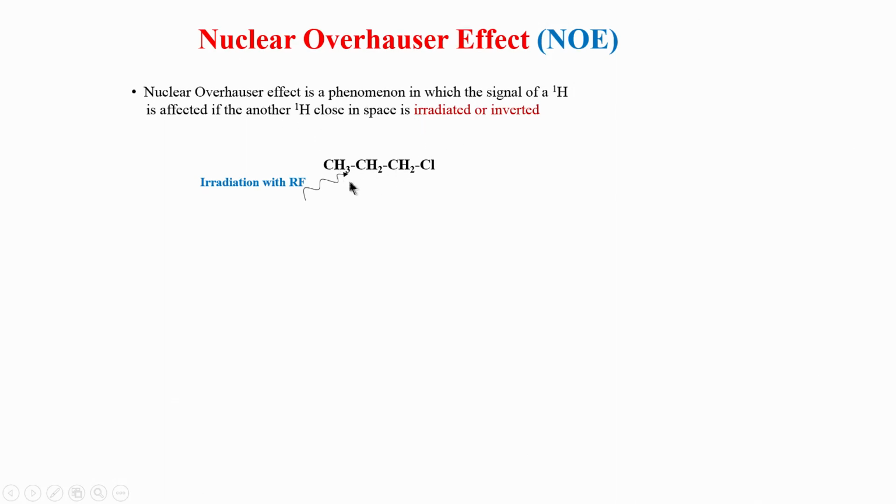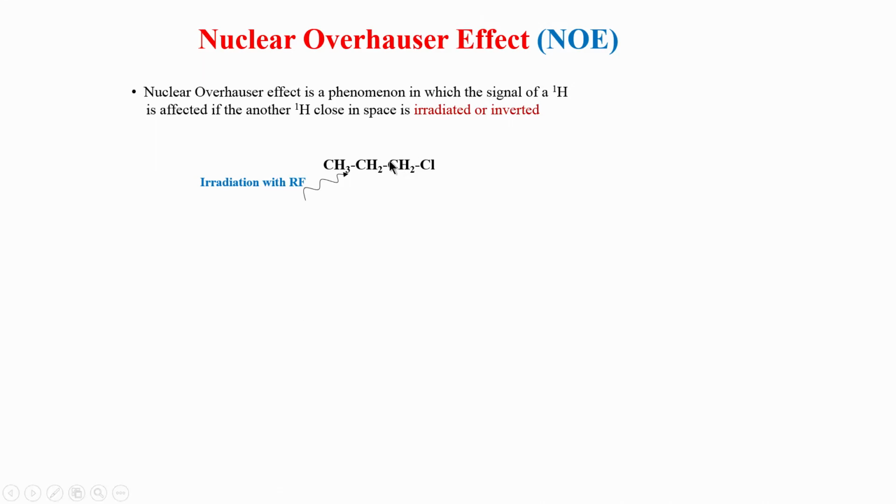So, basically the idea is the following. Any spin in NMR, any NMR active spin such as hydrogen or carbon 13, are actually small tiny magnets. This is something which we saw in the very beginning of the course. They have what is called a magnetic dipole. So, when you have two dipoles close to each other such as two hydrogens or two carbons, these two dipoles start interacting with each other, and that is called dipole-dipole interaction.